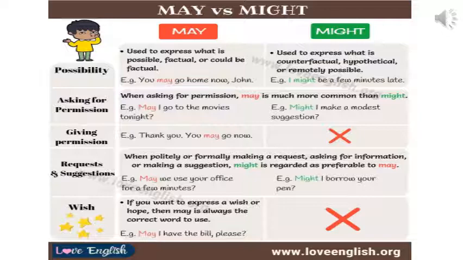Second one, asking for permission. When asking for permission, may is much more common than might. In daily use also, we usually use may rather than might. Example, may I go to movies tonight?